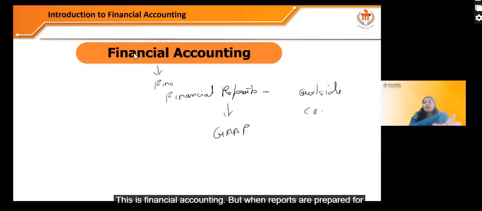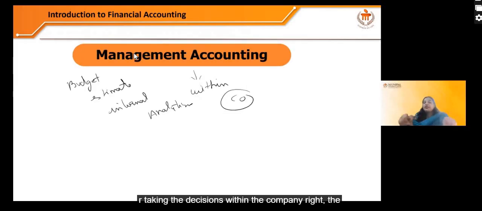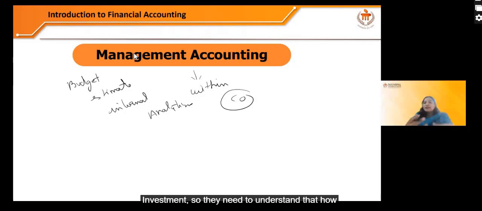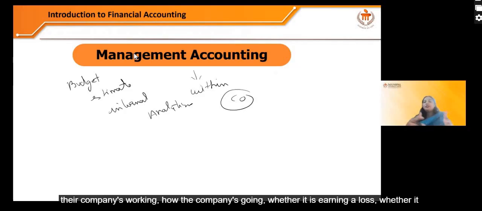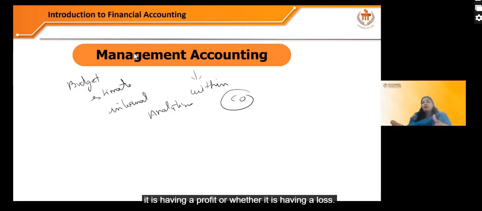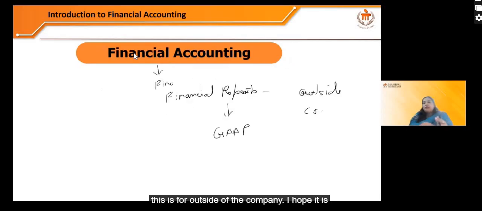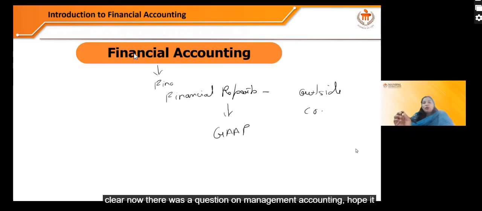This is financial accounting. But when reports are prepared for taking decisions within the company, the management wants to take decisions on expansion, on investment. So they need to understand how their company is working, how the company is going, whether it is earning a profit or whether it is having a loss. So here the reports are prepared for taking decisions inside the company. That is known as management accounting. This is for within the departments, for higher authorities or for the management, who will take the decision. And this is for outside of the company. I hope it is clear now. There was a question on management accounting. Hope it is clear.